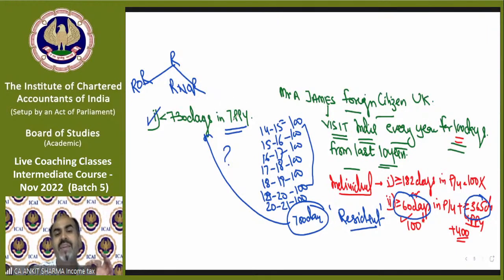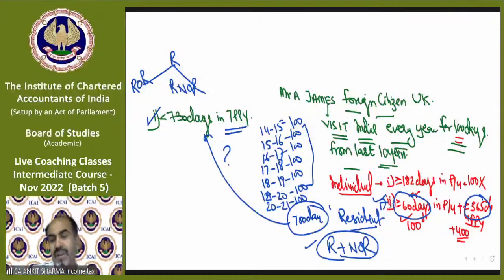So we will write that Mr. James is a resident and not ordinary resident because he fulfilled the second basic condition to become a resident, and the first condition to become a resident and not ordinary resident. So that is the first condition for becoming a resident and not ordinary resident. I hope it's clear.